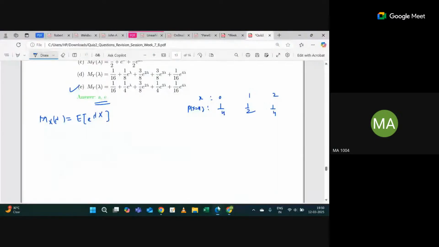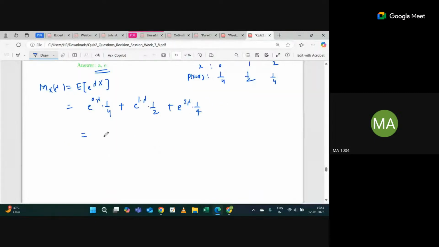So this will be e raised power 0 into lambda into 1 by 4, plus e raised power 1 into lambda into 1 by 2, plus e raised power 2 lambda into 1 by 4. Yes or no? Yes. Correct. So at the end it will be basically 1 by 4, because e raised power 0 is 1, and e raised power lambda into 1 by 2, plus e raised power 2 lambda into 1 by 4.